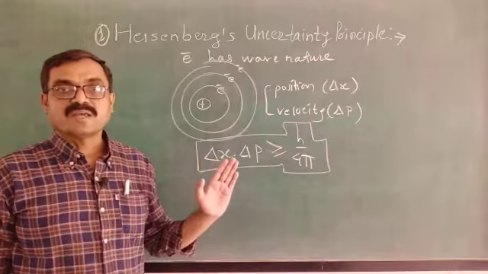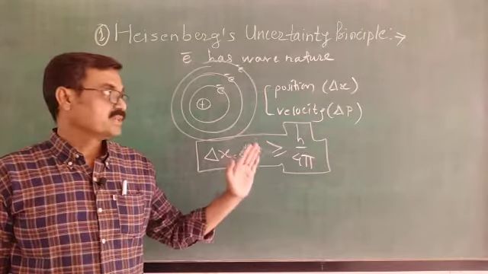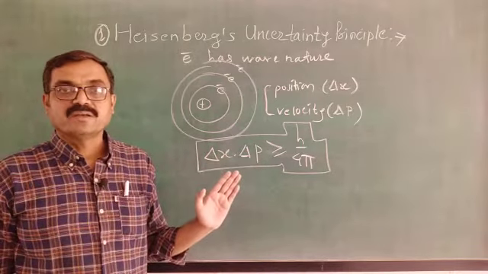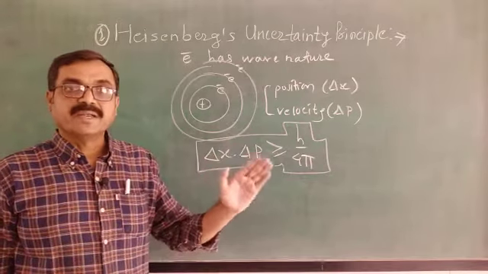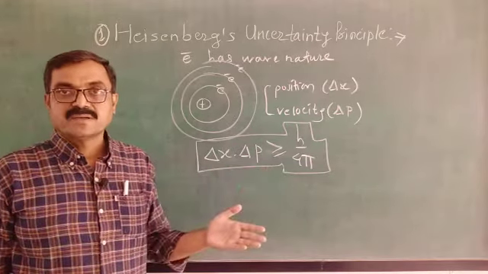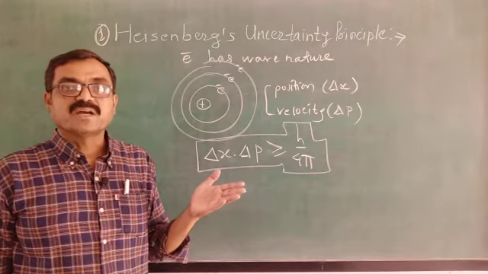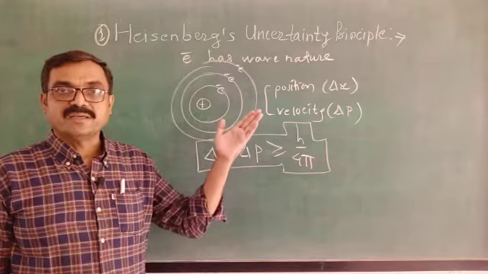For an electron like particle, there is a wave nature. That's why when such a particle is in motion, its wave nature extends over the entire space. That's why when it is in motion, we are not able to measure its position accurately.